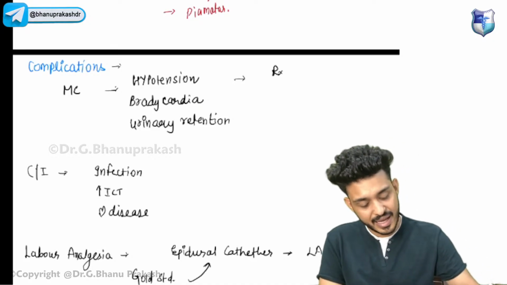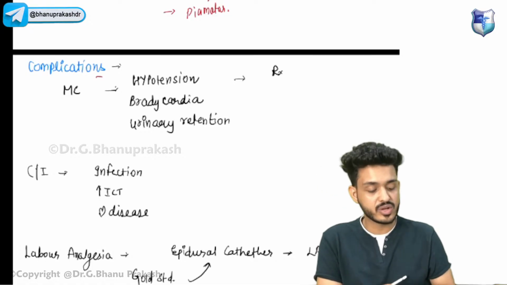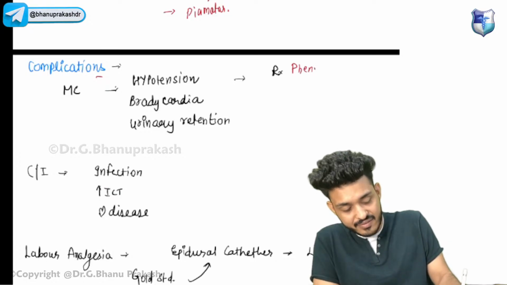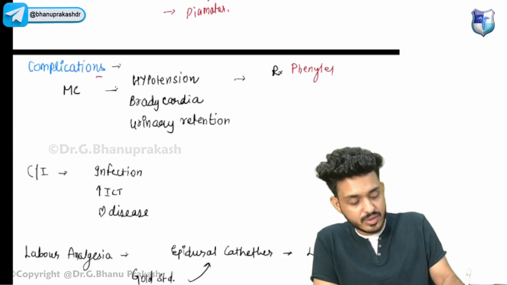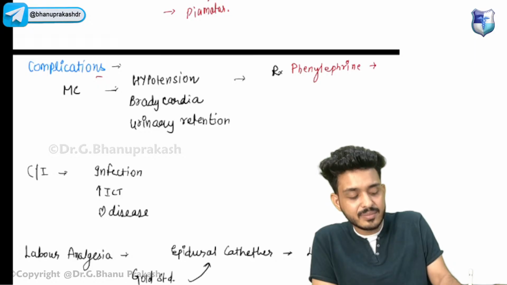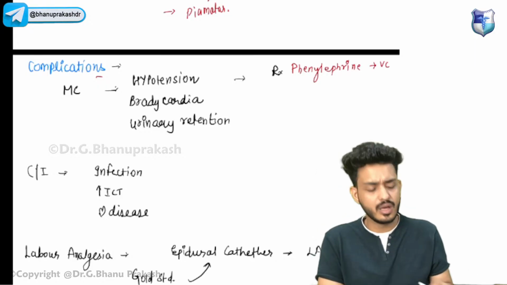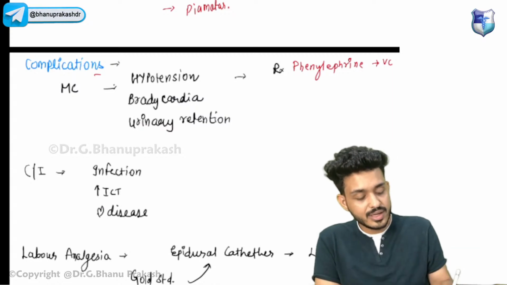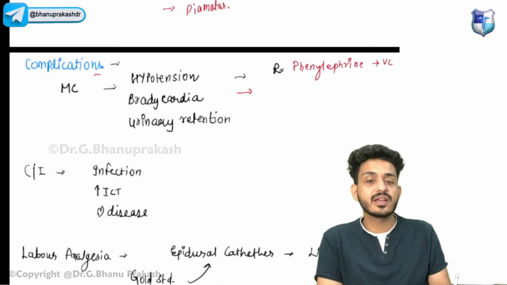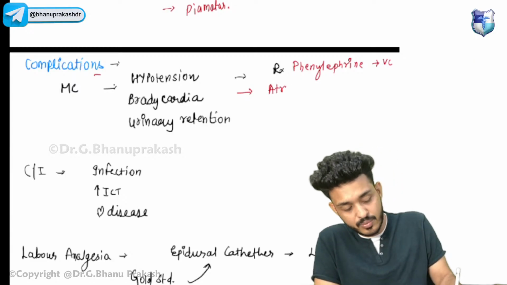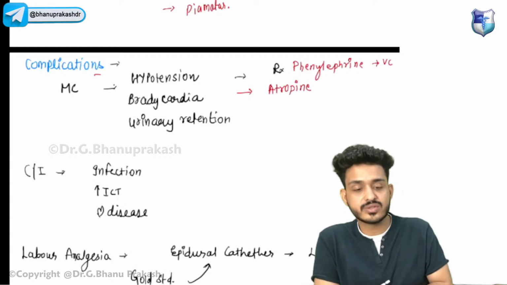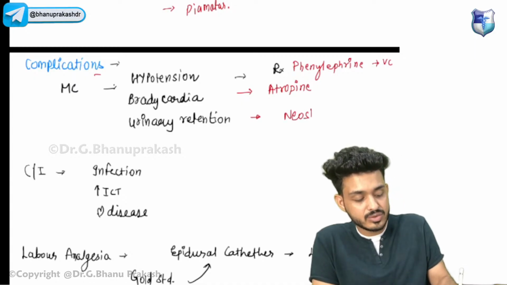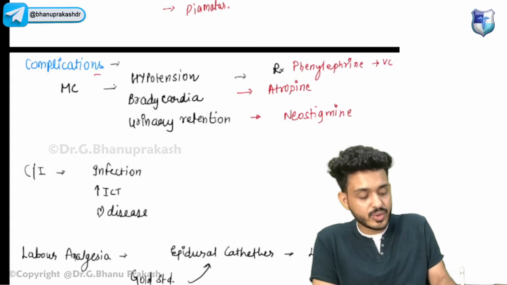Understood, guys? The first complication is hypotension. How will you treat hypotension? You can give drugs like phenylephrine, an alpha 1 agonist, which ultimately causes vasoconstriction, and that leads to treatment of hypotension. Second, bradycardia. Always remember for bradycardia, including bradycardia with AV block, the drug of choice will be atropine. For urinary retention we can use neostigmine.